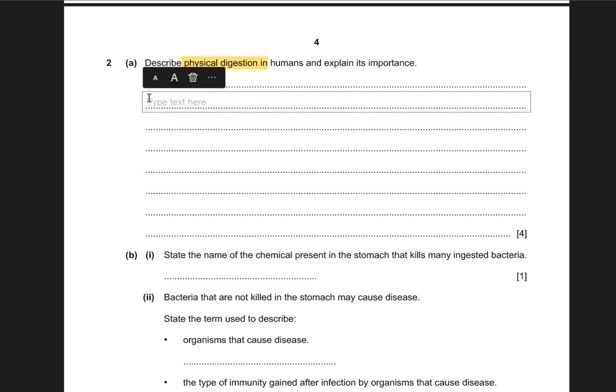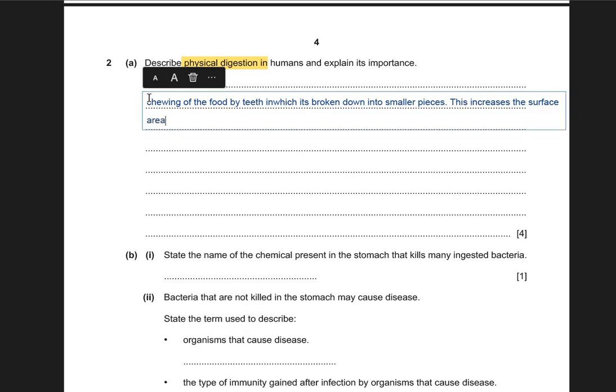All right, so number one part of physical digestion: what is physical digestion? Physical digestion is chewing of the food by teeth, in which it's broken down into smaller pieces. This increases the surface area for the food, which provides ease in swallowing.